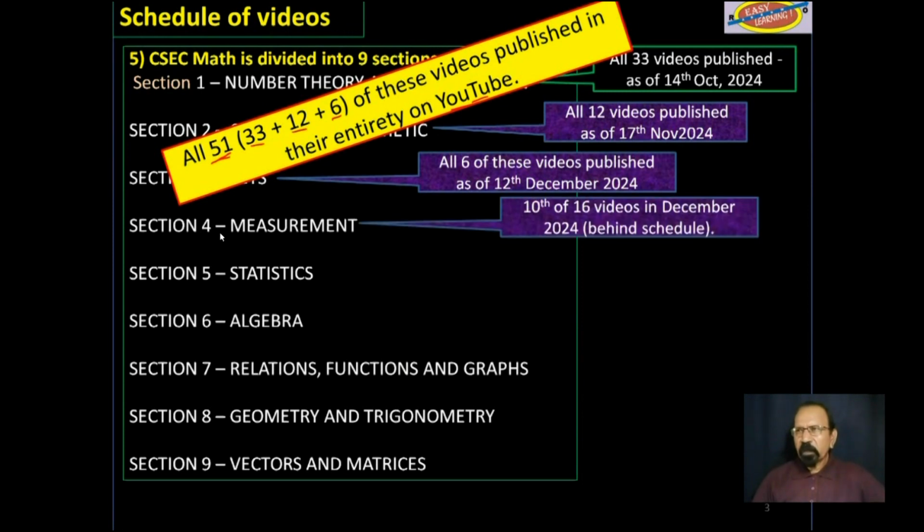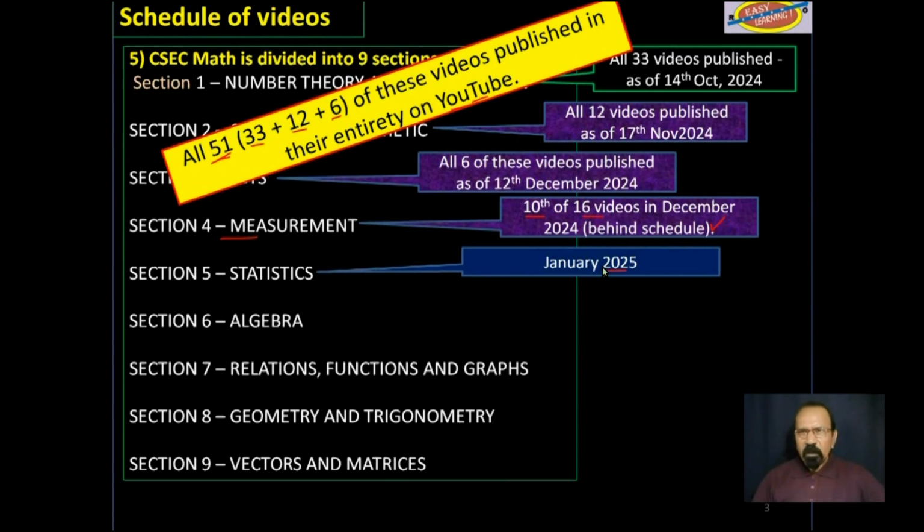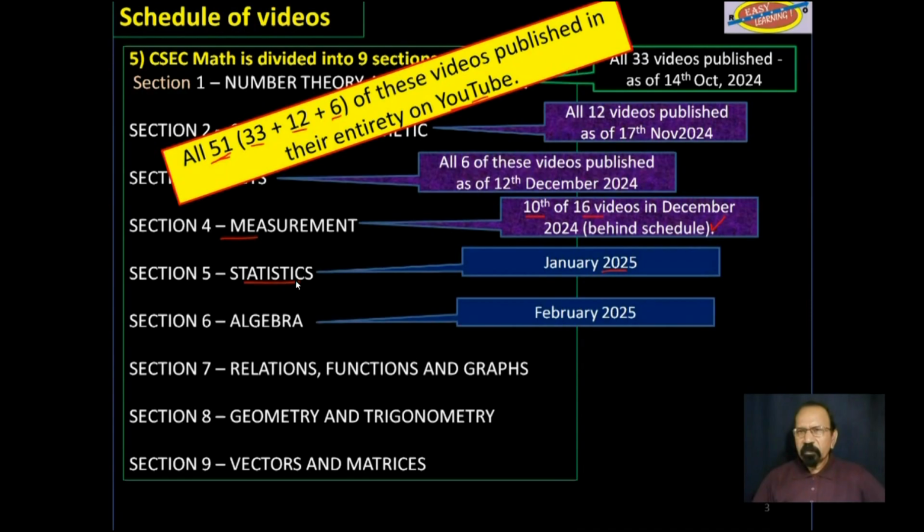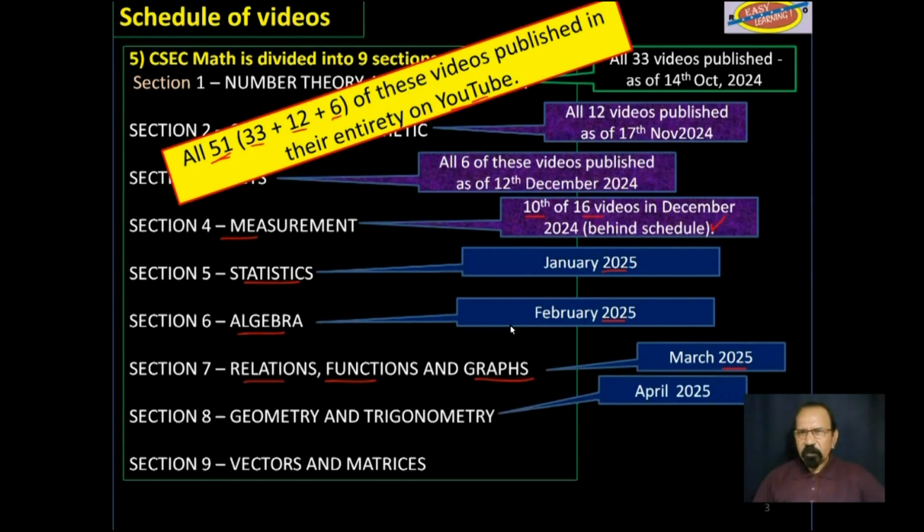We continue with section 4, measurement. This is the 10th of 16 videos, and I am somewhat behind schedule. After that, January 2025, statistics. February 2025, algebra. March 2025, relations, functions, and graphs.